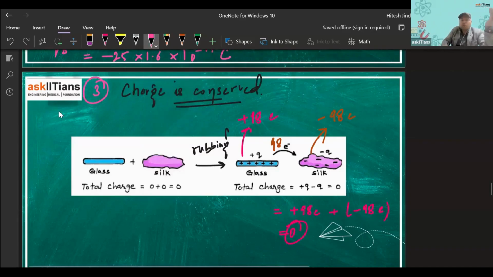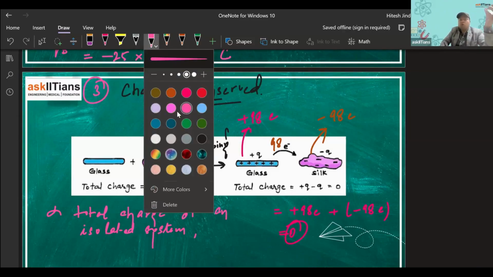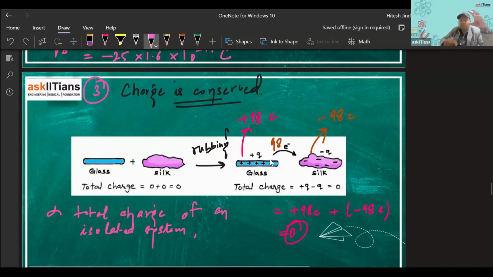So it says that the total charge of an isolated system, right? This system is isolated. That means that there's nothing beyond these two bodies in this space. Only these two bodies are there. The transfer, or the interaction, is taking place only between these two bodies. The total charge of an isolated system remains constant, or conserved, right?